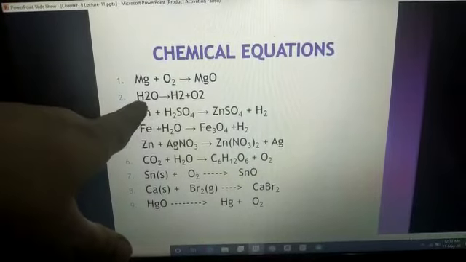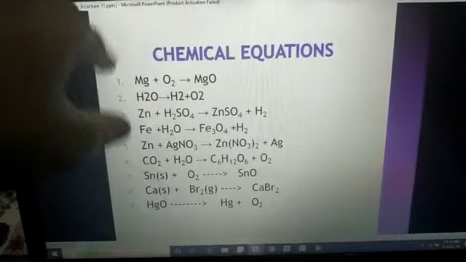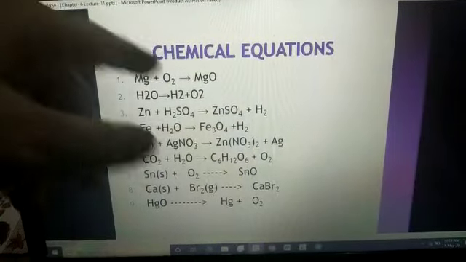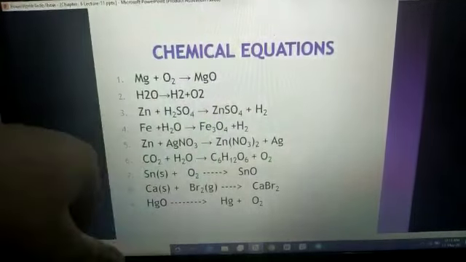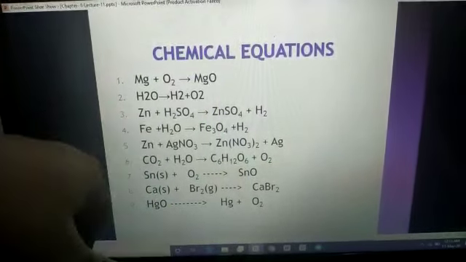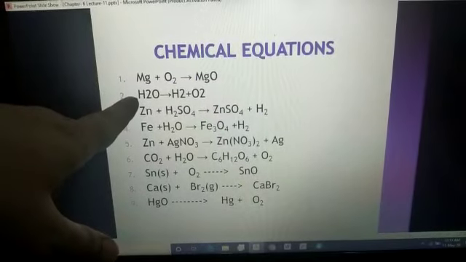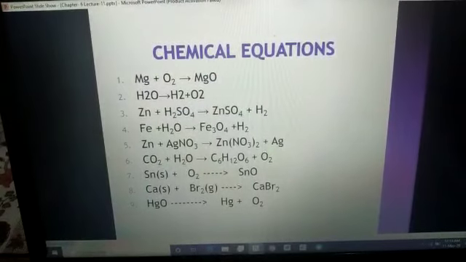Okay, that's why hydrogen will become 4 and oxygen will become 2. Now oxygen is balanced, but hydrogen is still imbalanced. So if we add 2 over here, then what will happen? 2 to the 4. It means the reaction will get balanced. By adding 2 over here and 2 over here, the reaction will get balanced.